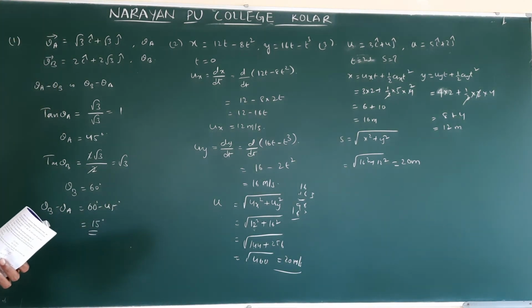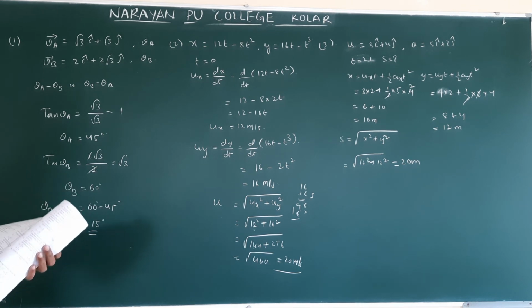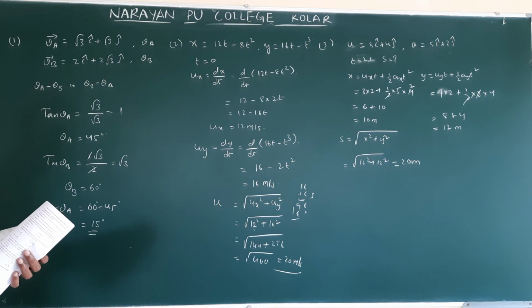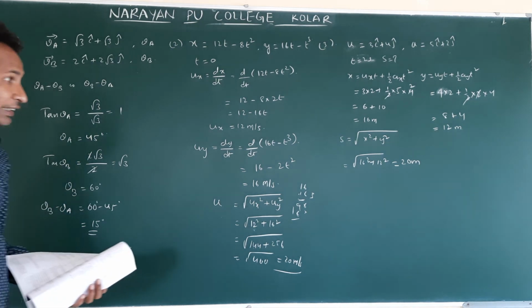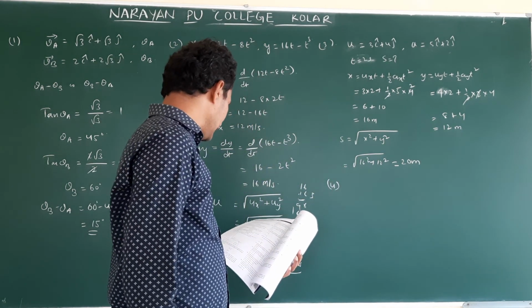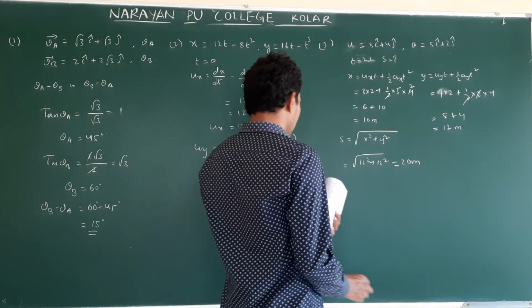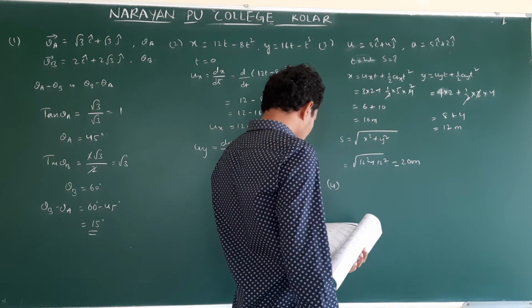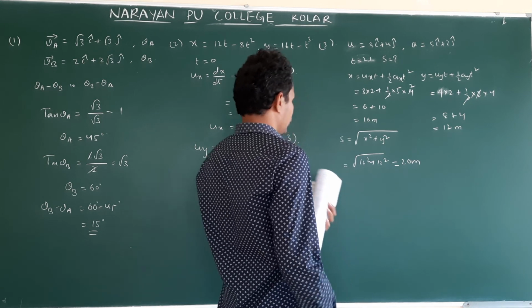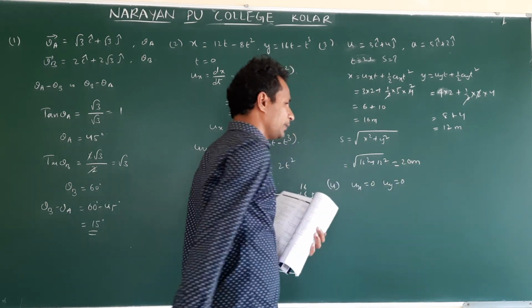A particle starts from rest and accelerates 6 meter per second square along x-axis and 8 meter per second square along y-axis. Its velocity after 3 seconds. Same model question, but they are asking what its velocity after 3 seconds, the final velocity. Starts from rest, so ux is 0 and uy is 0.